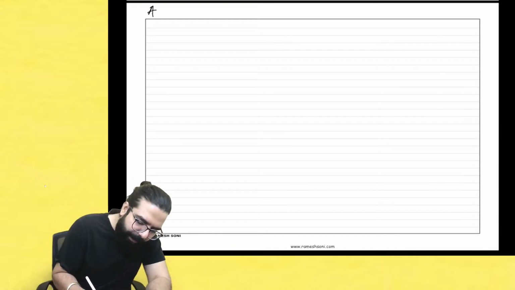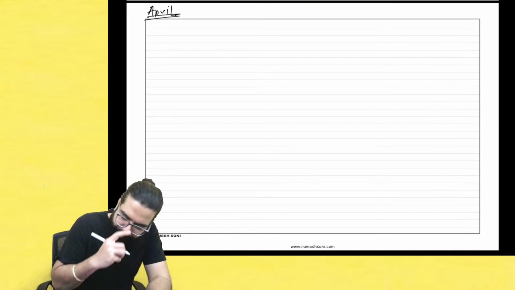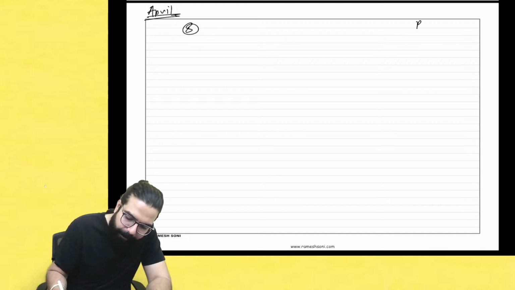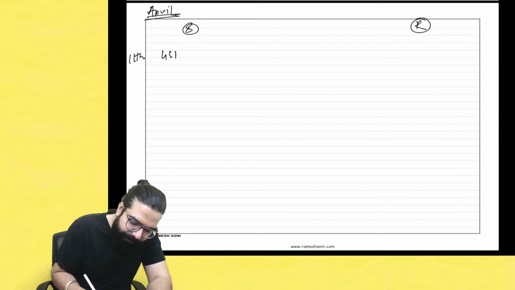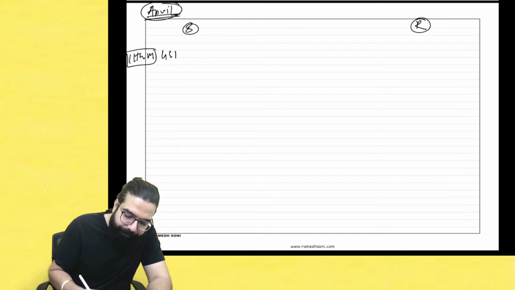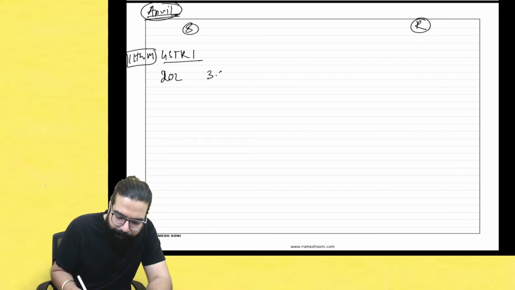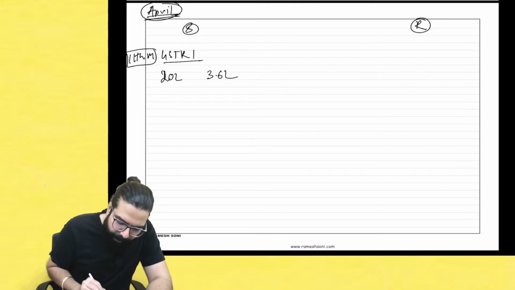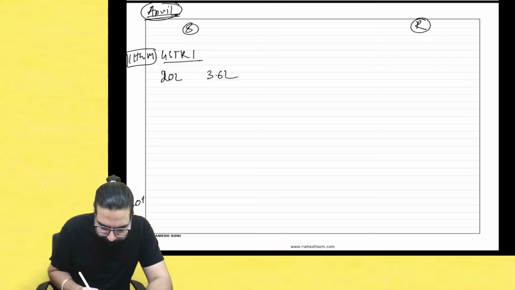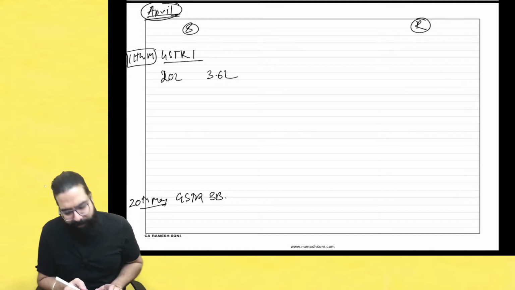So for an example, we'll talk about the month of April. Okay? I am the supplier. This is my buyer. I filed my GSTR 1 on the 11th of May for the month of April. In GSTR 1, I showed my sale as 20 lakh rupees and 3.6 lakh rupees of credit. And on 20th May, I had to file my GSTR 3B. When I filed my GSTR 3B,